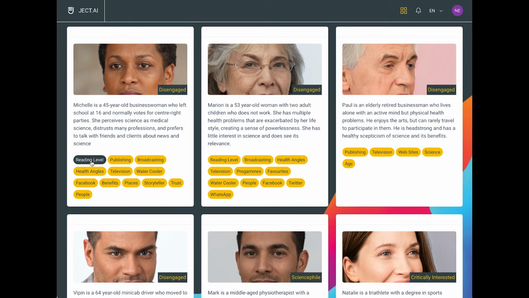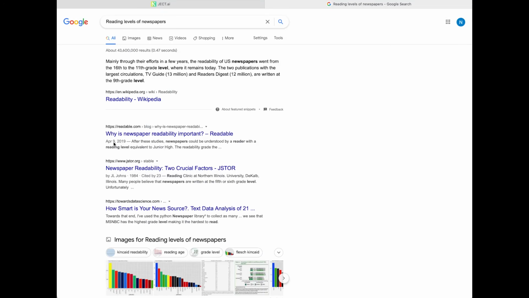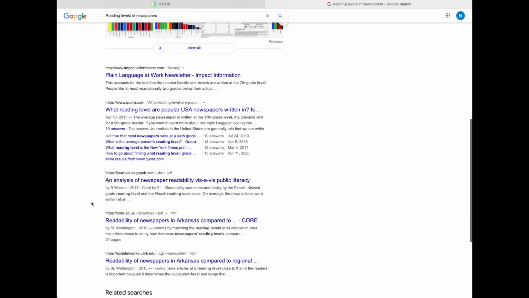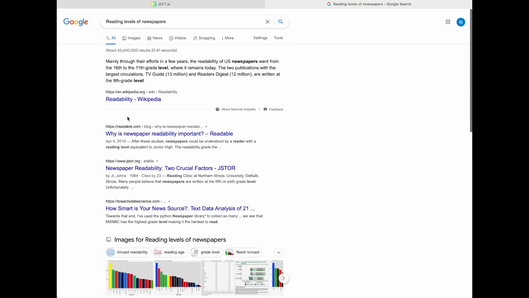features. So, for example, the persona suggests that the reading level here might be useful. The prompt says, think about Michelle's reading levels and write accordingly. If I then click more, that will open a different search tab, and it will give us more insights on newspaper readability. So it's giving you some insights and links to useful information about readability in newspapers that you can follow up and think more creatively about.